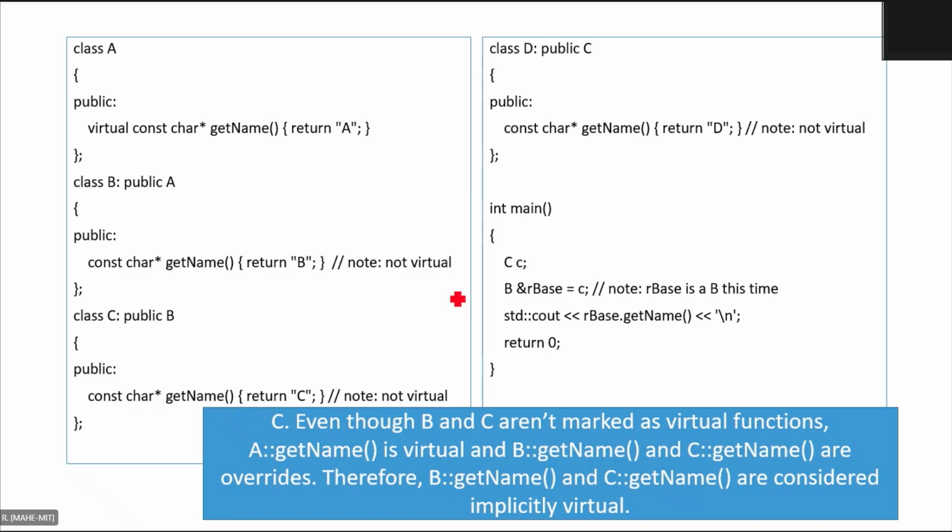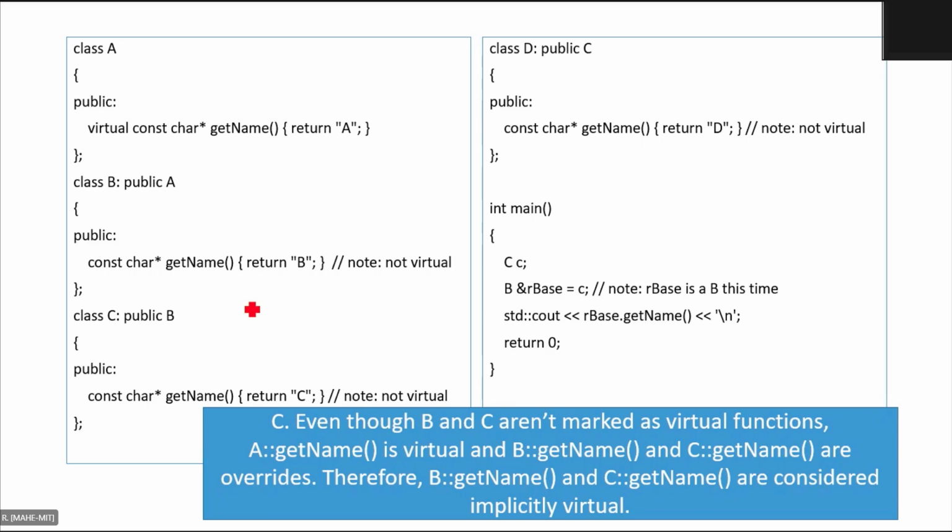So therefore, even if you don't use virtual in the derived classes, it still gets virtual implicitly. So instead of that, you can even use the word override or write the keyword virtual. Right? Any questions?